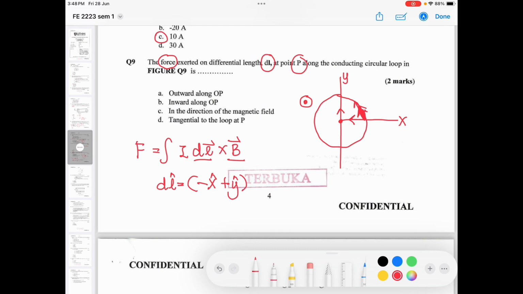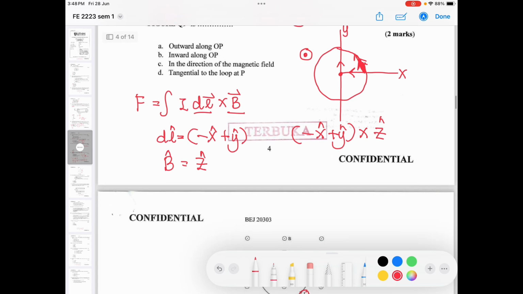The B direction, I would say, is z. If you cross product negative x plus y with z, xz gives you negative y, so negative, negative, positive y, right? And yz gives you positive x.